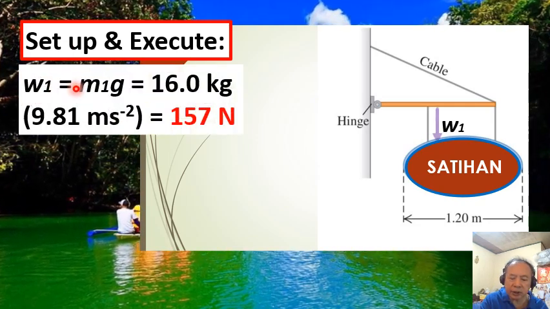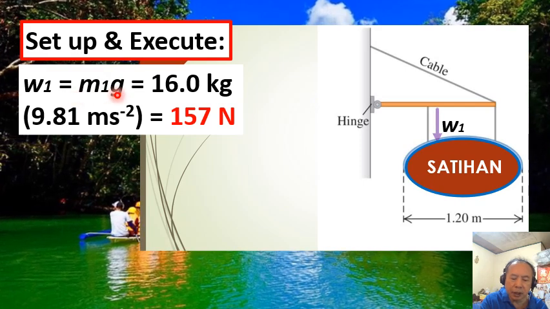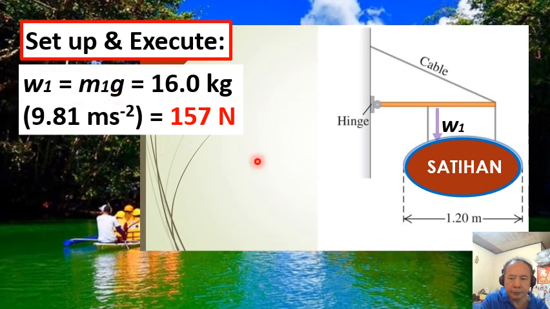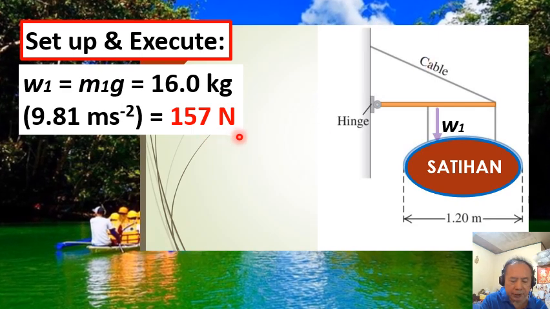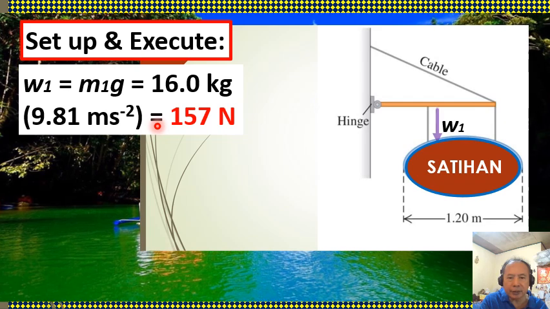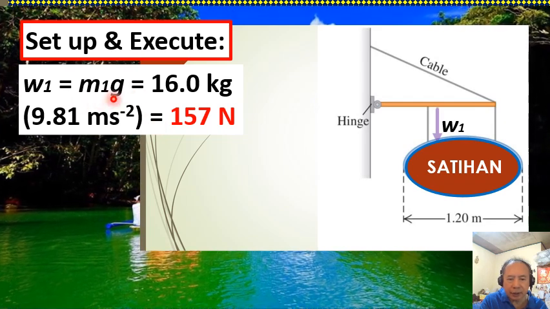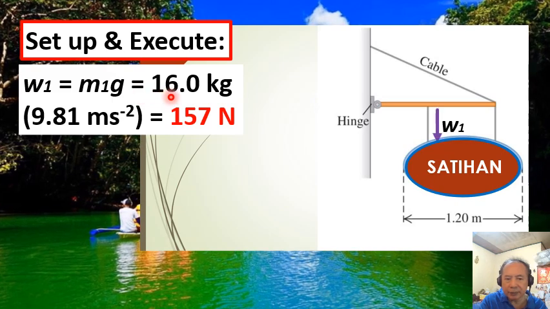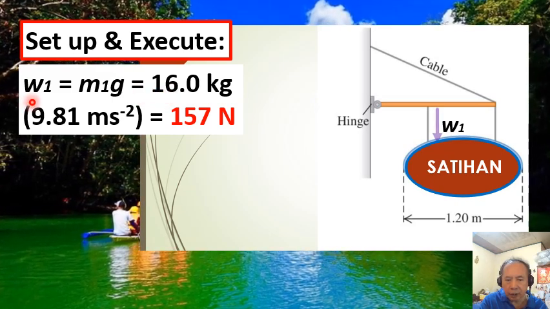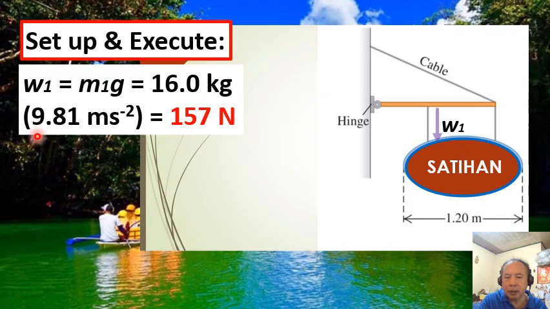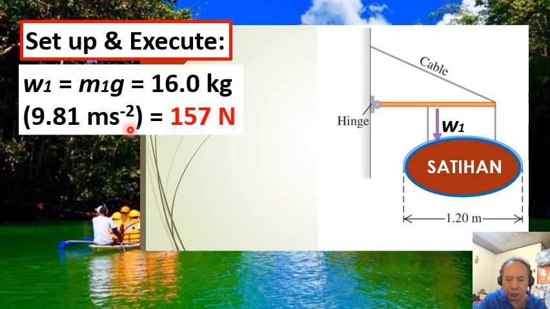We start our calculations by finding the weight W1 of the uniform beam. We do this by multiplying its mass by acceleration due to gravity. That is, weight 1 is equal to 16.0 kilograms times 9.81 meters per second squared.